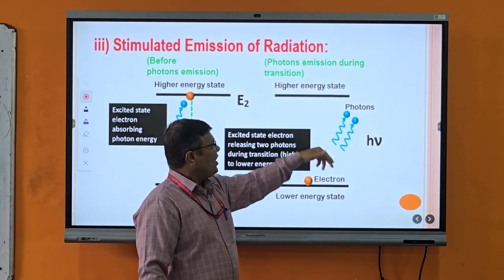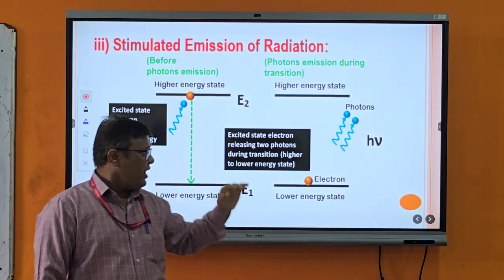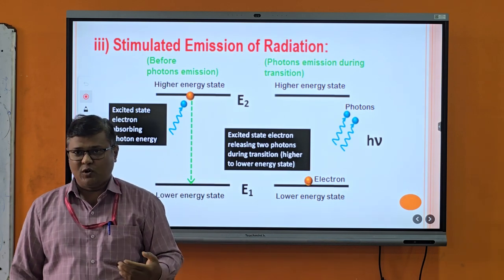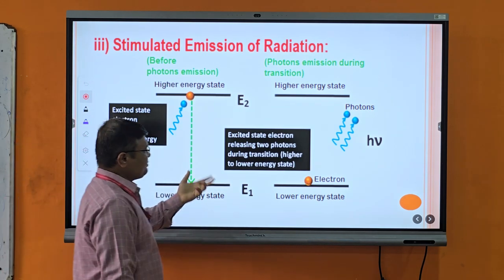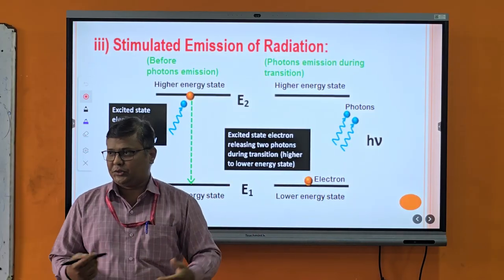Again, these two photons collide with the excited state atoms and we get 4 photons. Again, these 4 photons collide with the excited state atoms and we get 8 photons. This multiplication process goes on. Such a process is mostly used in metastable state or laser action.